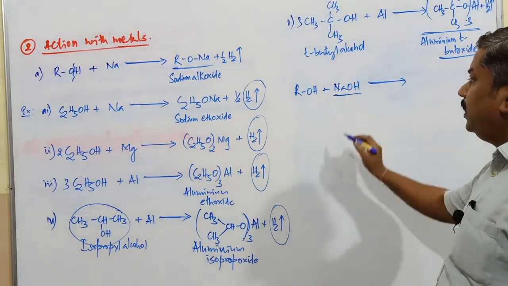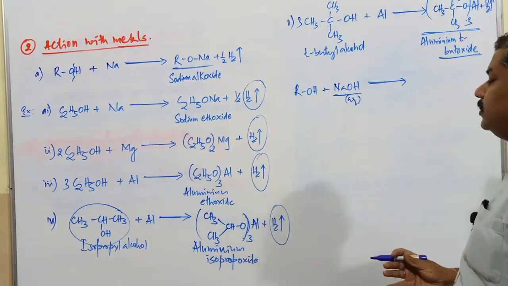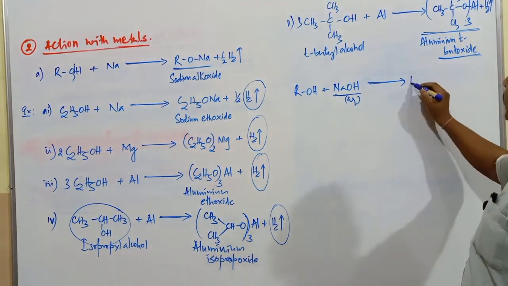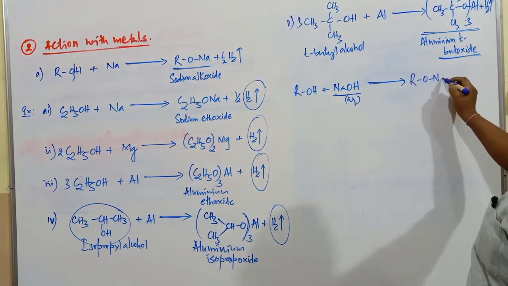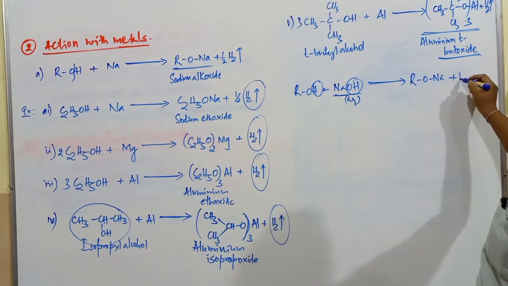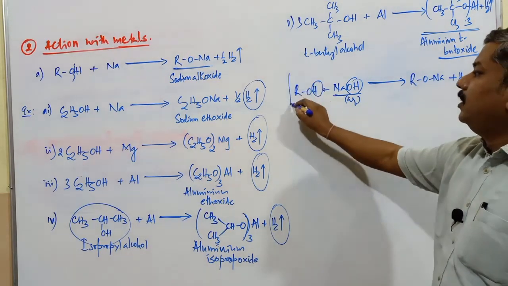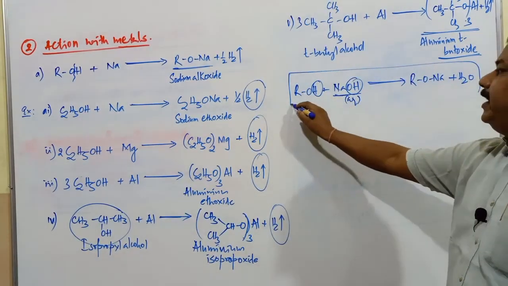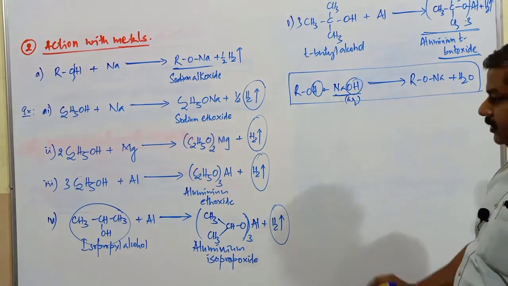Whether this reaction is going to be RONa, this H and this OH is converted into H2O. Remember, alcohols do not react with the aqueous sodium hydroxide.